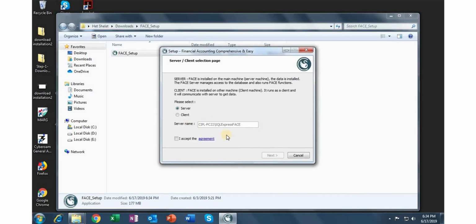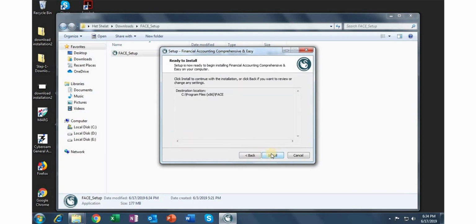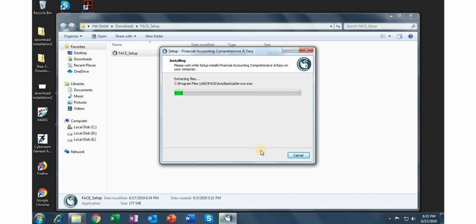After selecting Server, please select the path where you want to install Face and click on Install. Please wait while the application gets installed. In case of any error while installation, feel free to contact the Cygnet Face team. The details are mentioned in the description.